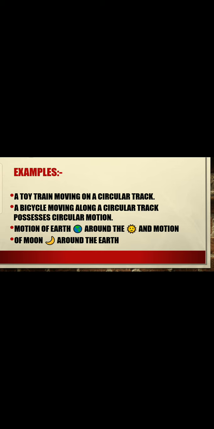The motion of the earth around the sun and the motion of the moon around the earth are examples of circular motion. You can see that in this whole universe, the earth moves around the sun in a circular path, and the moon moves around the earth in a circular path. So these are examples of circular motion.